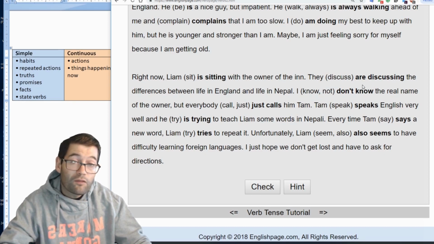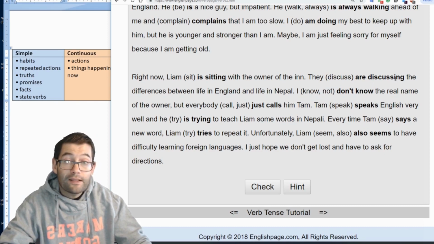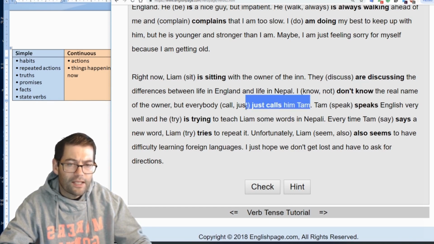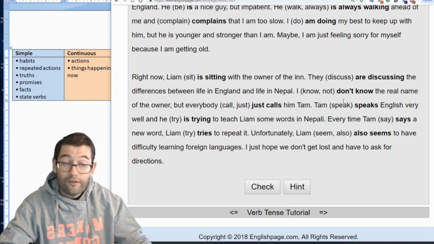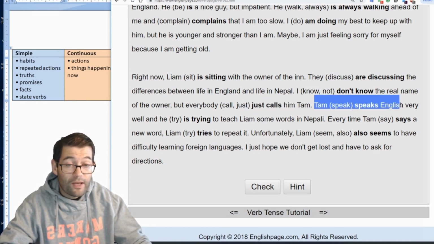What are they doing right now? They are discussing the differences between life in England and in Nepal. So here, once again, we've got the continuous tense. Fact: I don't know the real name of the owner. Know is also a state verb, so we can't say knowing. So I don't know the real name of the owner, but everyone just calls him Tam. Once again, another fact: Tam speaks English very well.